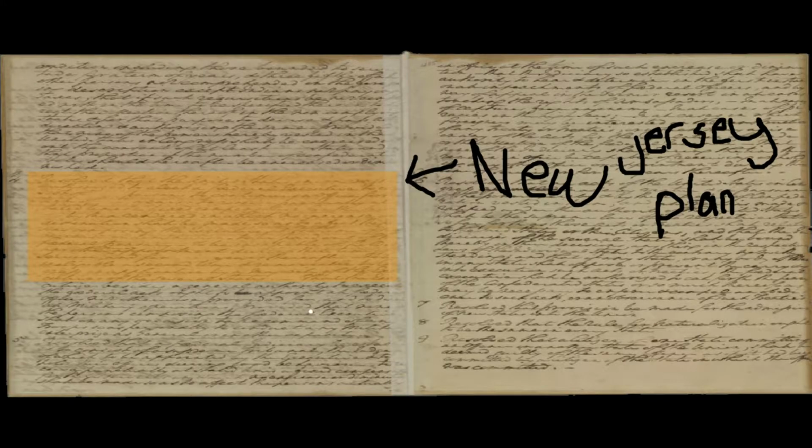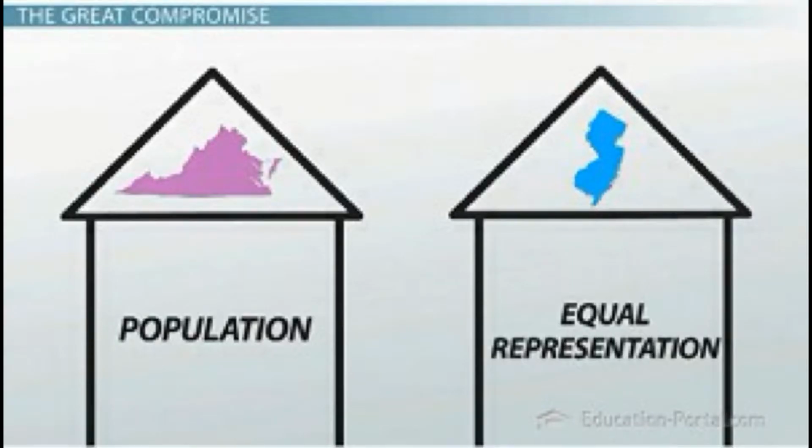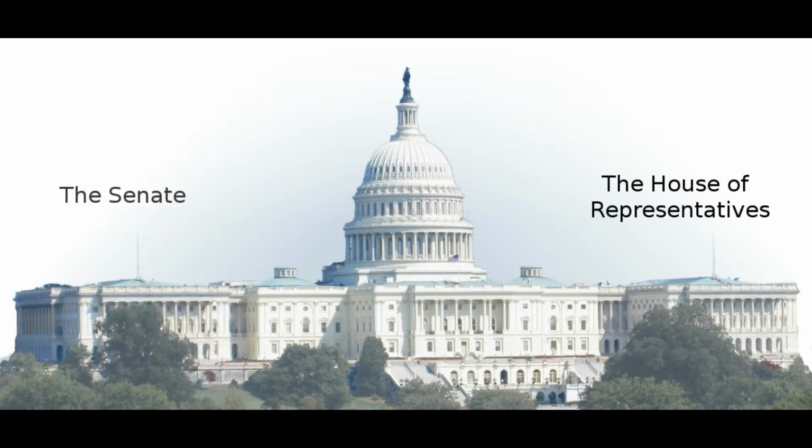The New Jersey Plan was a unicameral system in which every state had 1 vote, which meant that every state had equal representation. This made larger states like Virginia, with a population of 625,000 people, mad because they would now have the same representation as Delaware with a population of only 80,000. So the Great Compromise was made, which was a combination of the best attributes of each plan, in which every state would have 2 senators and the House of Representatives would be based on the population of each state.